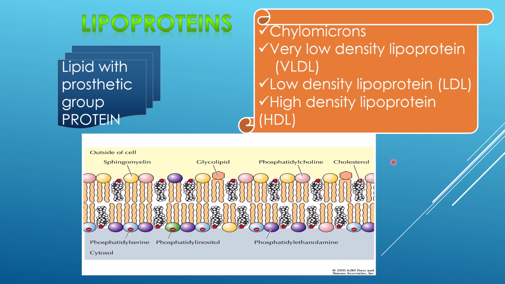Then this is the structure of the plasma membrane. We can see there is an integral contribution of these lipids in the membrane. So these are sphingomyelins. Glycolipids are also there. All their phosphate heads are towards the outer side, which is hydrophilic in nature, and all their long fatty acid chains are interiorly directed, which are totally hydrophobic in nature.